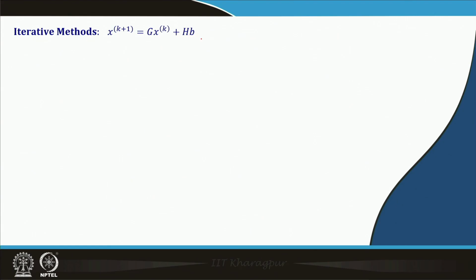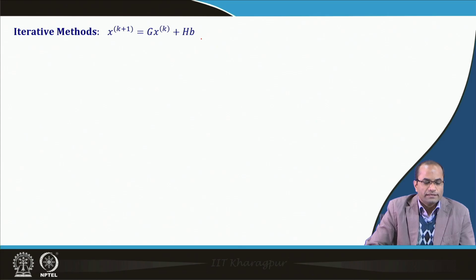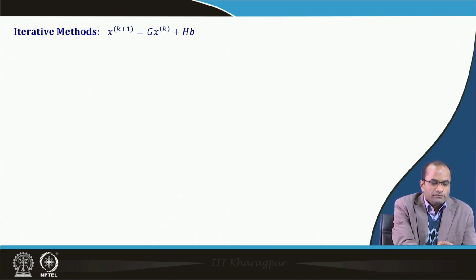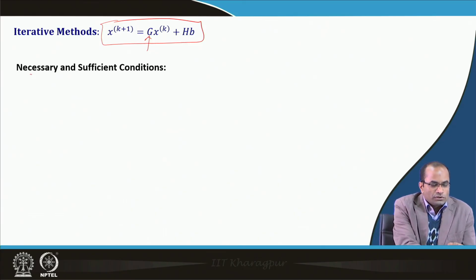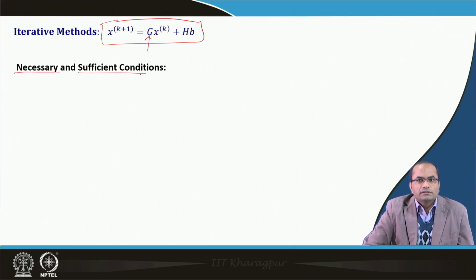This is the general structure we have discussed for any iterative method for solving system of linear equations. Two particular cases, where we have different G's and h, the Gauss-Seidel method and the Jacobi method, were discussed. First we will be talking about the necessary and sufficient conditions for the convergence.